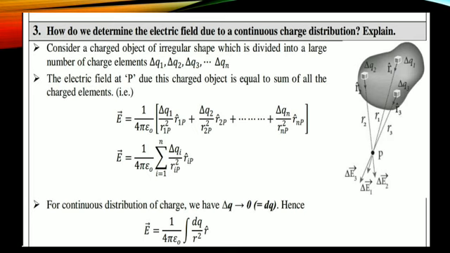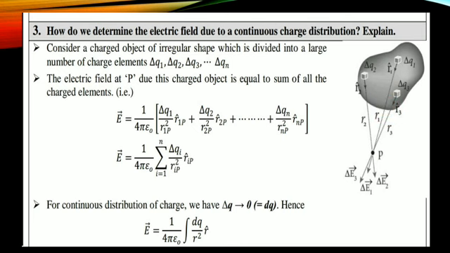Yes, so what is delta Q, sir? Delta Q is the charge element. Delta Q1 is one element, delta Q2 is another element, delta Q3 is another element, up to delta Qn, because this system consists of n number of charges. So we are calculating the electric field at a point P due to these charge elements.